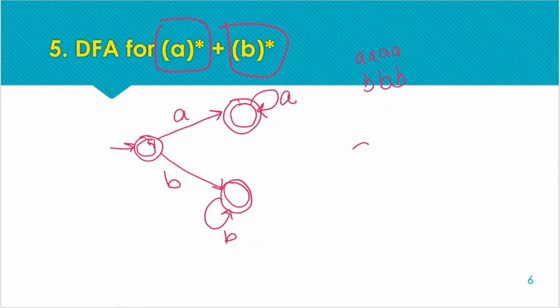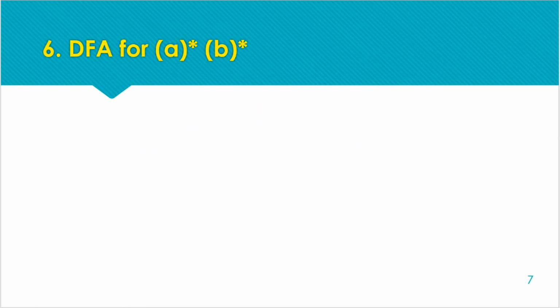And if we receive a B after A's, then that transition will go directly to the dead state. Same way, if we receive A after B's, then that transition will also move to the dead state. Okay, next we have DFA for this.